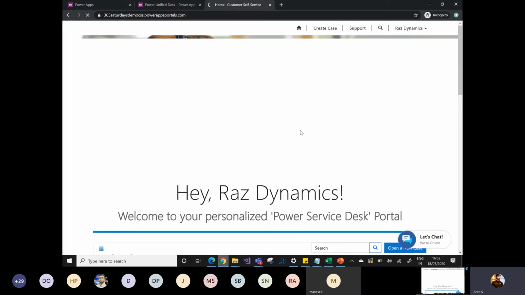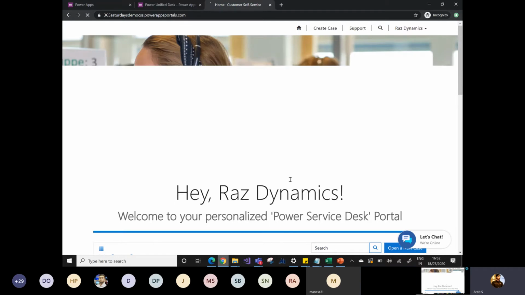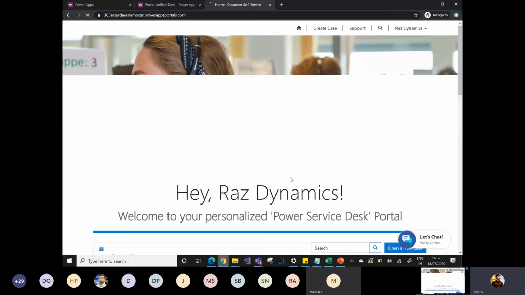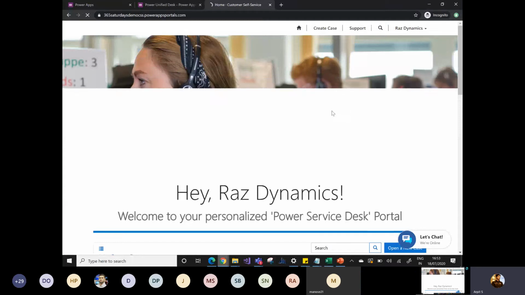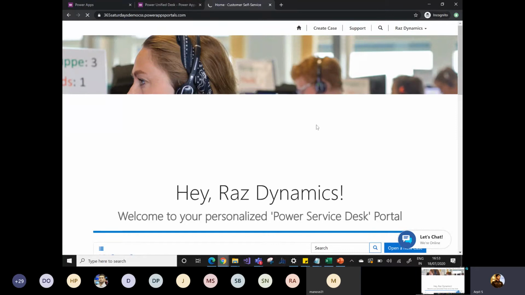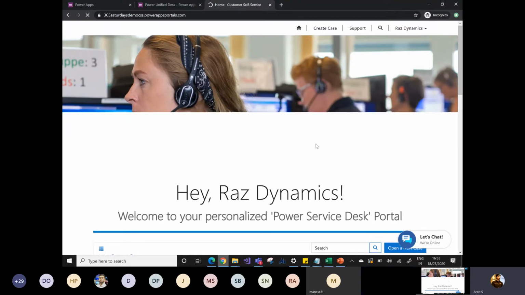So on the home page, the portal automatically greets Raz: hey Raz, welcome to your personalized Power Service Desk portal. So all the content that you are seeing on the portal is completely configurable. So it's completely a low-code, no-code solution. So there are a lot of things, a lot of enhancements you can do on the portal as per your business needs. But currently, for demonstration purposes, I have used all the out-of-the-box components that the customer self-service templates provide.